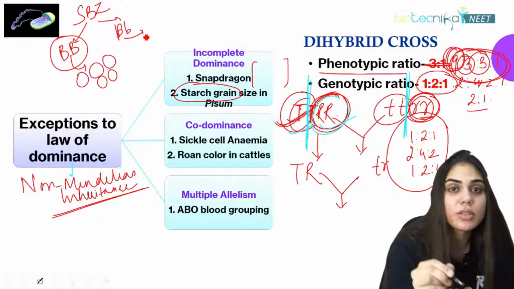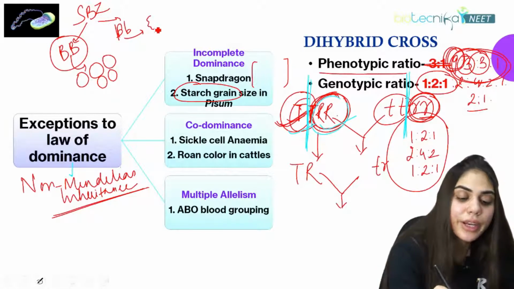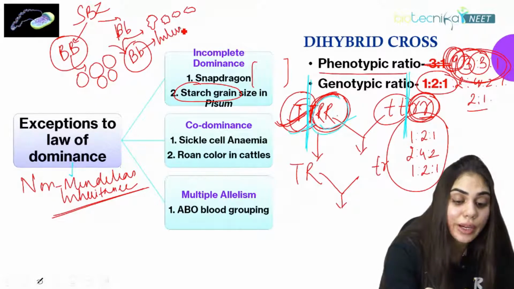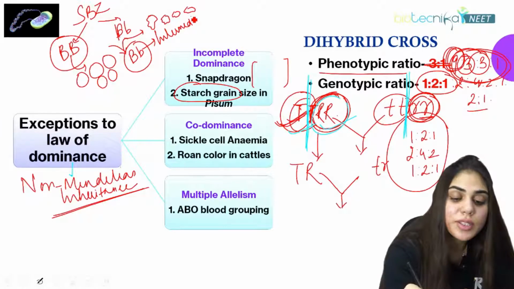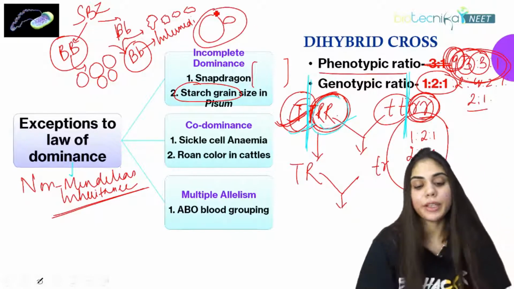But when it was small bb, it was always forming wrinkled small starch granules. But when Mendel combined both these properties, he found that capital B small b had an intermediate variety. That means some seeds were small in size and some seeds were large in size. That is what is called incomplete dominance.